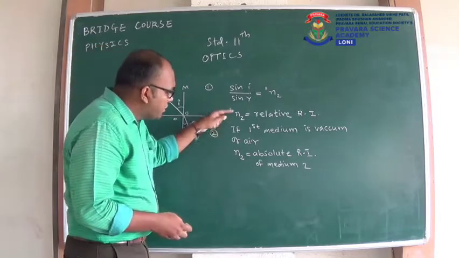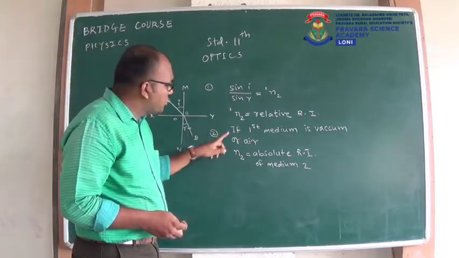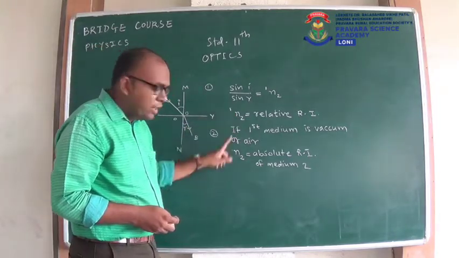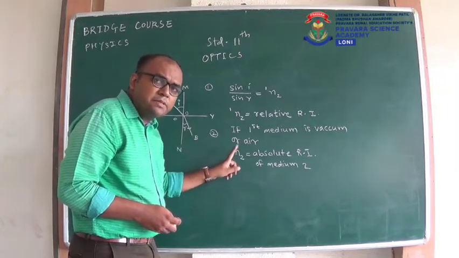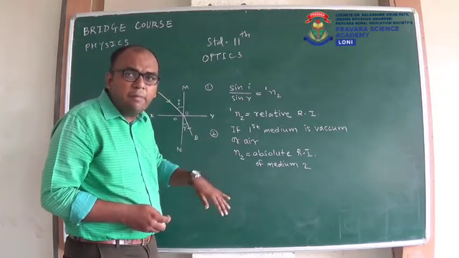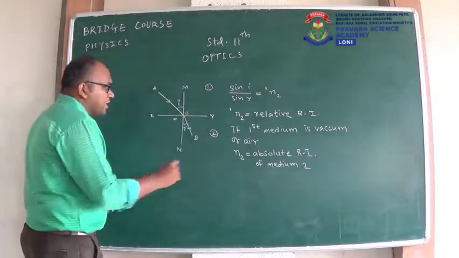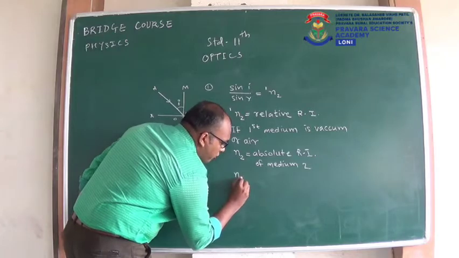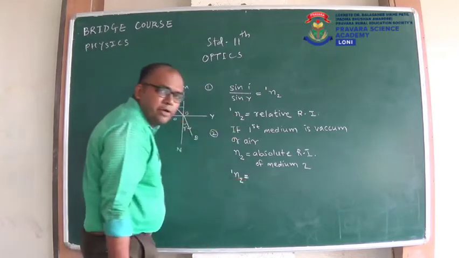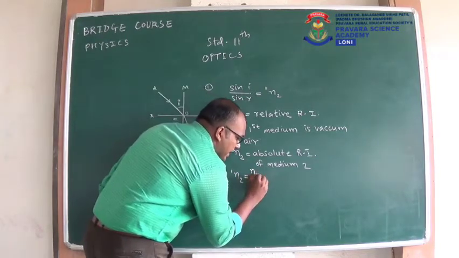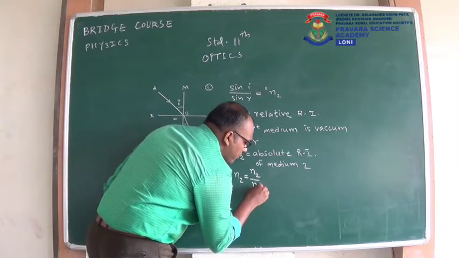Now, what is the relation between these two? This is the refractive index of second medium with respect to 1. This is the refractive index of second medium only, or we can say second medium with respect to air or vacuum. So what is the relation between these two? We write this relation as refractive index of 2 with respect to 1 is equal to refractive index of second medium upon refractive index of first medium.